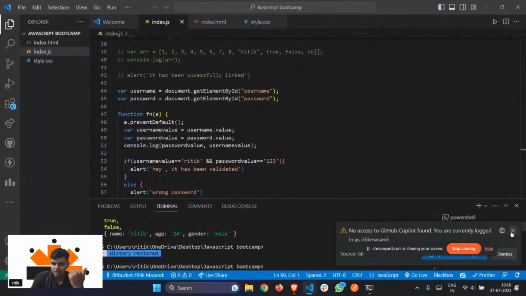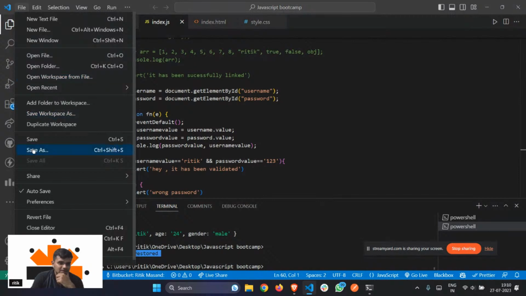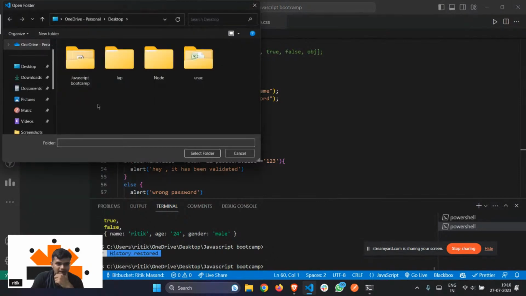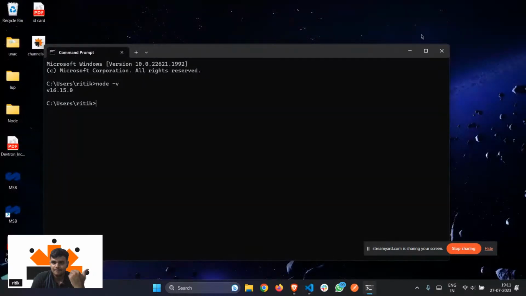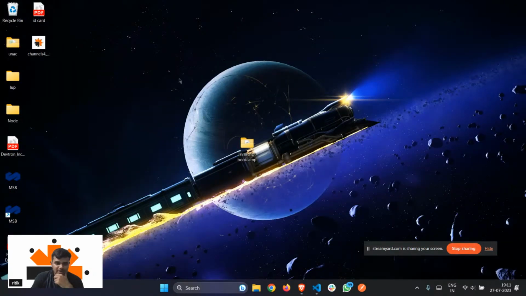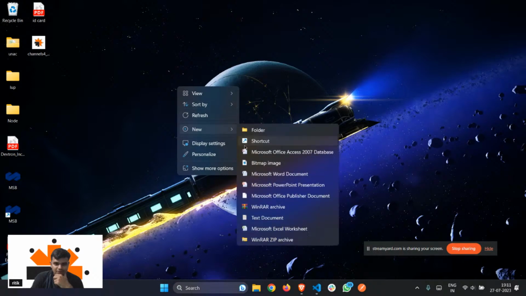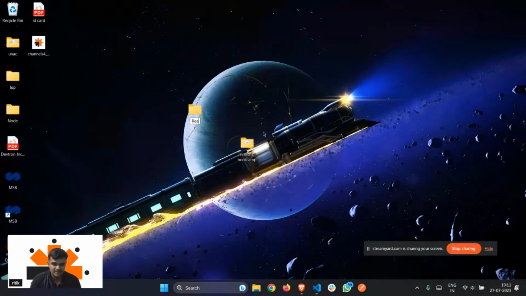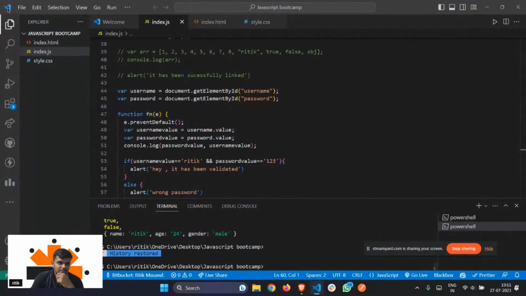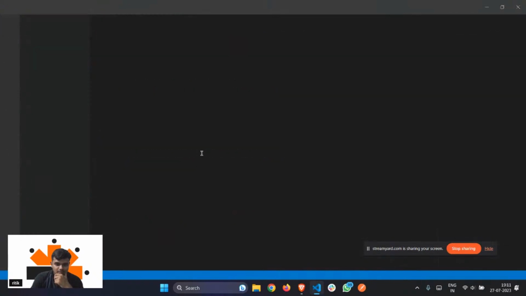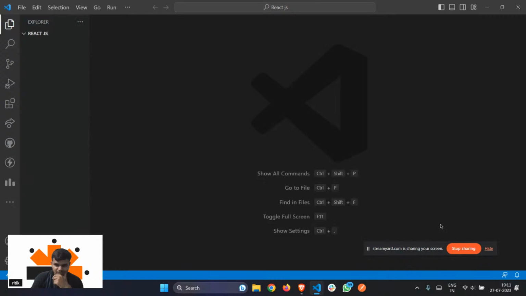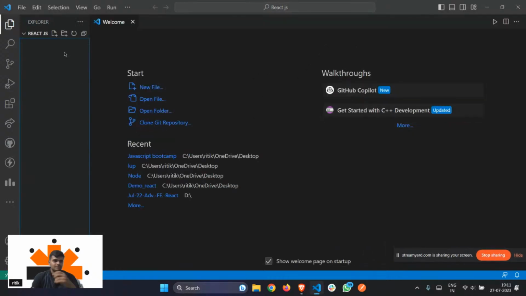Let's quickly open VS Code and let me make one file, right? Let me just open a folder, and before that, let me make a new folder and name it Reactjs. Okay. Now, just come to VS Code and open the Reactjs folder. It'll be somewhere here. Yes, Reactjs folder. Okay. Now, acha.